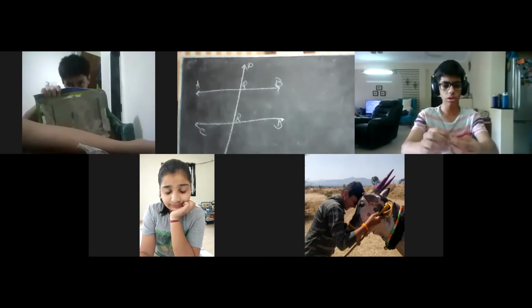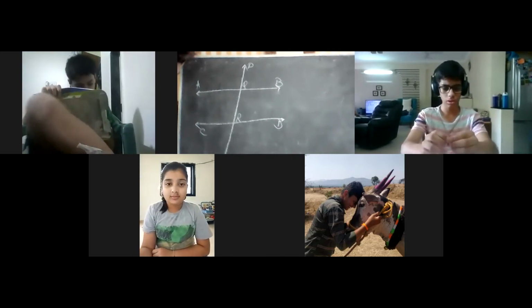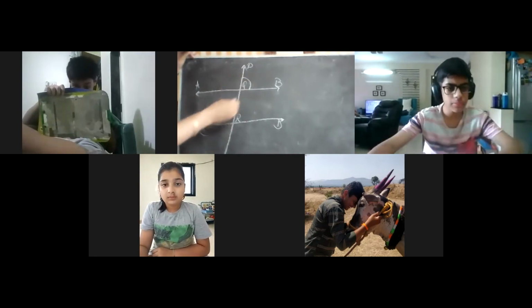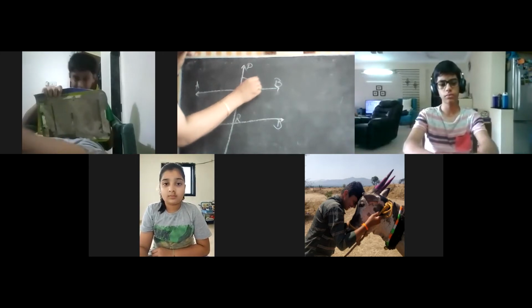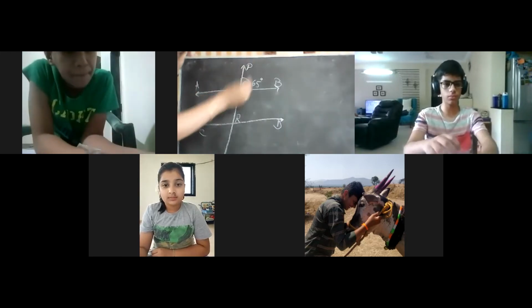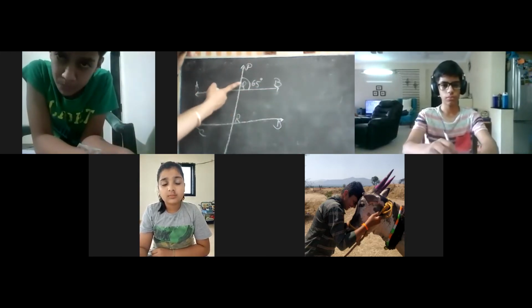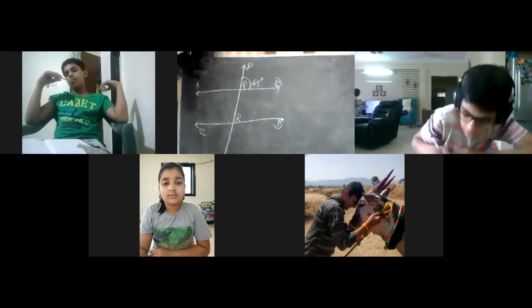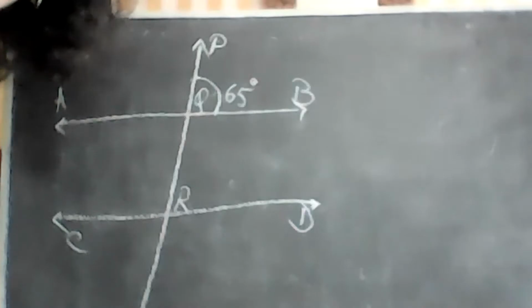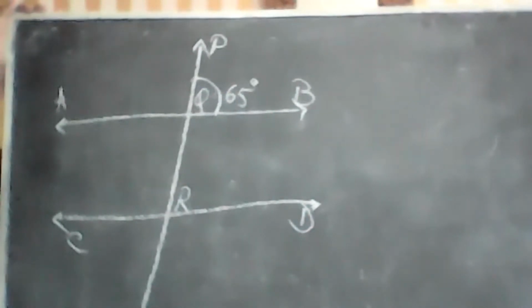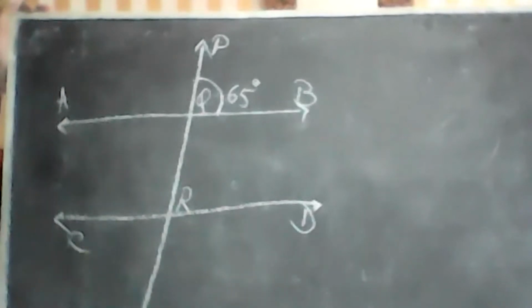Okay? Now, Tanishka, the way I explained in the previous class, okay? This angle measures 65 degrees. Angle PQB measures 65 degrees. You can see the screen properly, right? Yes. Okay. All right. So this angle measures 65 degrees. Tanishka, give me the corresponding angle to PQB.